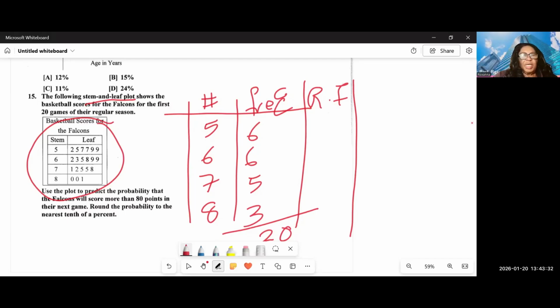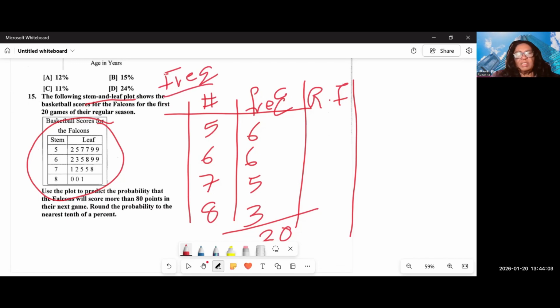Okay, so we are still back on this stem and leaf plot. We're given a stem and leaf plot of the Falcons football games for the season. We are not told to put it in a frequency table, but we want to put it in a frequency table. It is not a grouped frequency table.